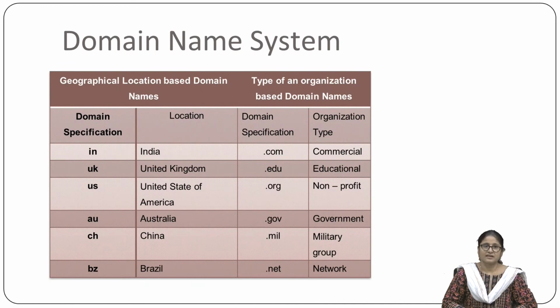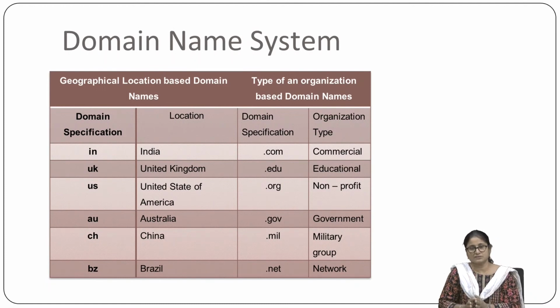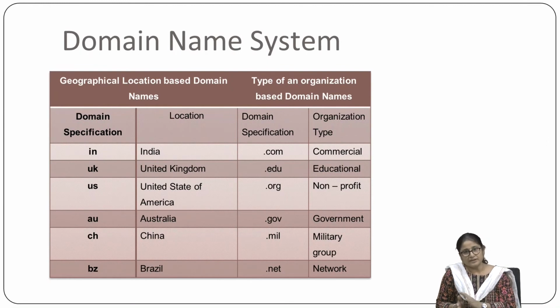As you can see in the domain name specification, for location you can have IN for India, UK for United Kingdom, and US for United States of America. So according to the location of the country, the domain name specification has been provided in the domain name system. In the same way, according to the type of organization, the domain name specification is done.